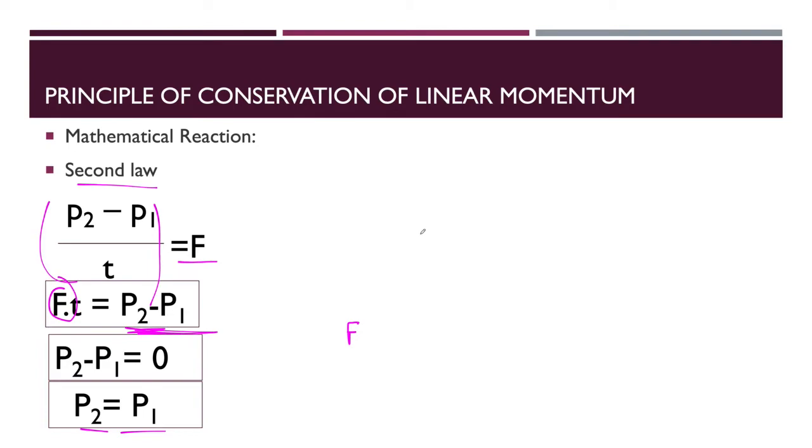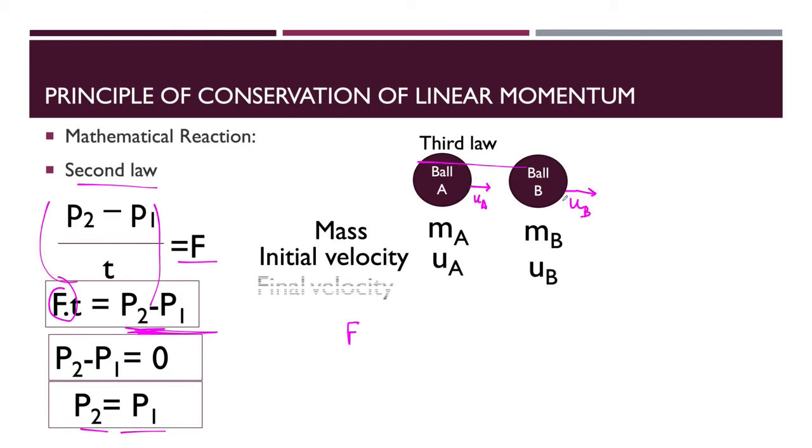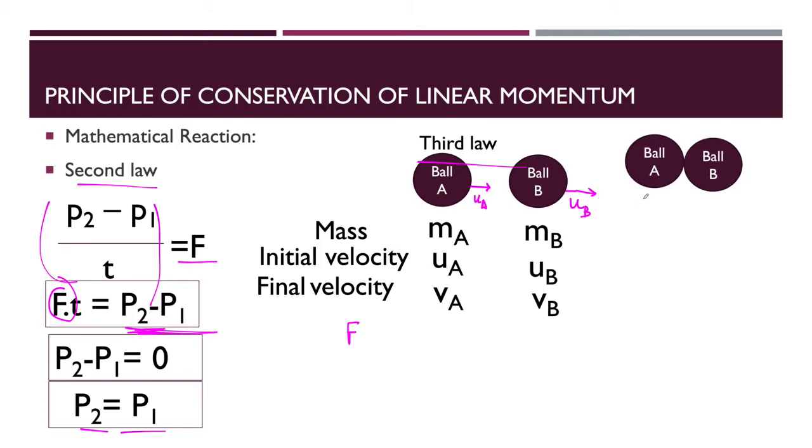Okay, and in the third law, what is happening? Suppose two balls are present here, ball A and ball B, with masses MA and MB. Ball A is moving with initial velocity UA, and ball B is moving with initial velocity UB. When these two balls collide, they will generate final velocities. Ball A will exert some force on ball B, and ball B will also exert some force on ball A.